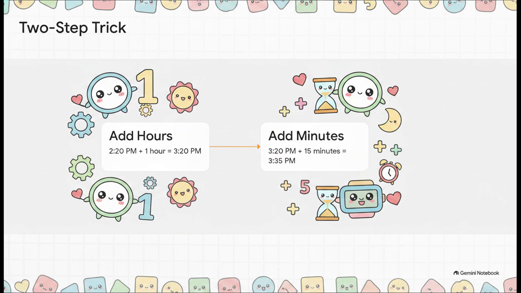Step 1, let's literally just ignore the minutes for a second and handle the hours. Take our start time, 2:20 p.m., and add 1 hour. Boom, that bumps us right up to 3:20 p.m. Easy peasy. Now for step 2. We take that brand new time, 3:20 p.m., and now we add in those 15 minutes. Well, 20 minutes plus 15 minutes is 35 minutes, so our final answer has to be 3:35 p.m. Break the time into smaller steps, and I promise you, you can solve literally anything.